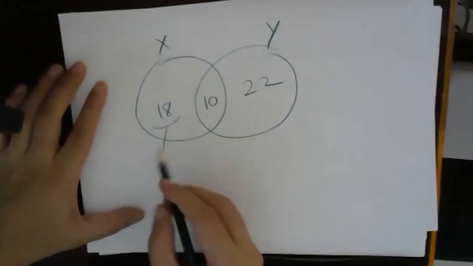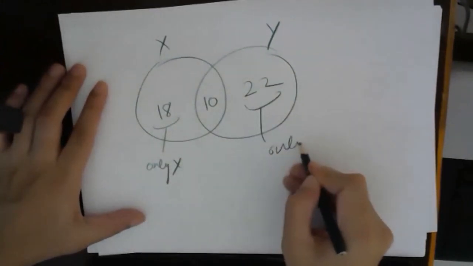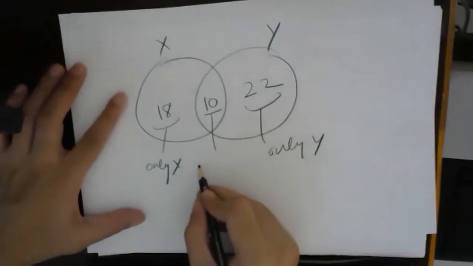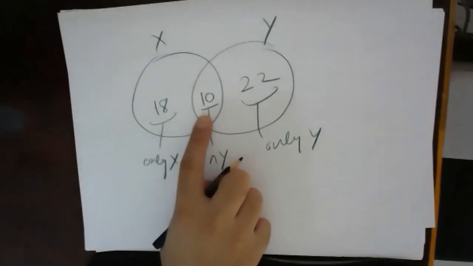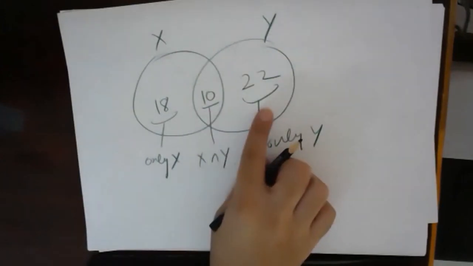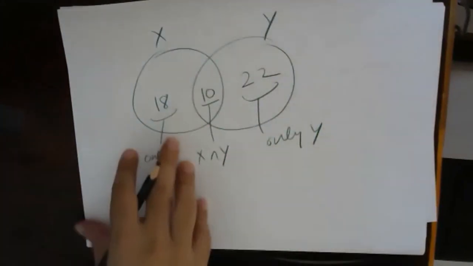This 18 is only x, this 22 is only y, and this is x intersection y. 18 plus 10 is 28, which is x. 10 plus 22 is 32, which is y. I hope this is okay. This example is very basic, very trivial. Let's see the next example.